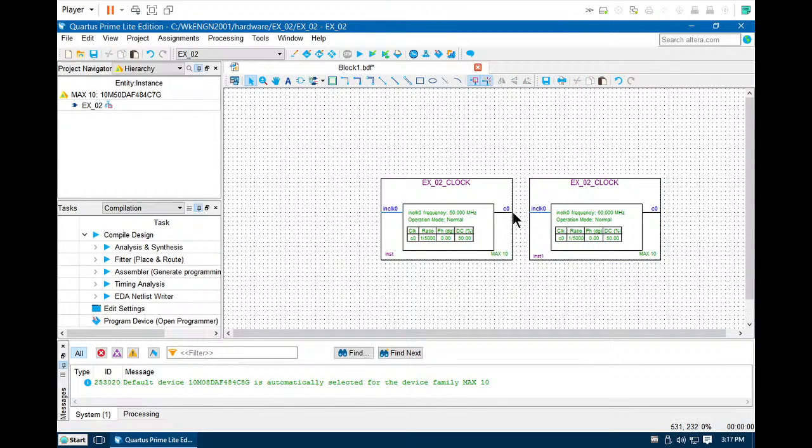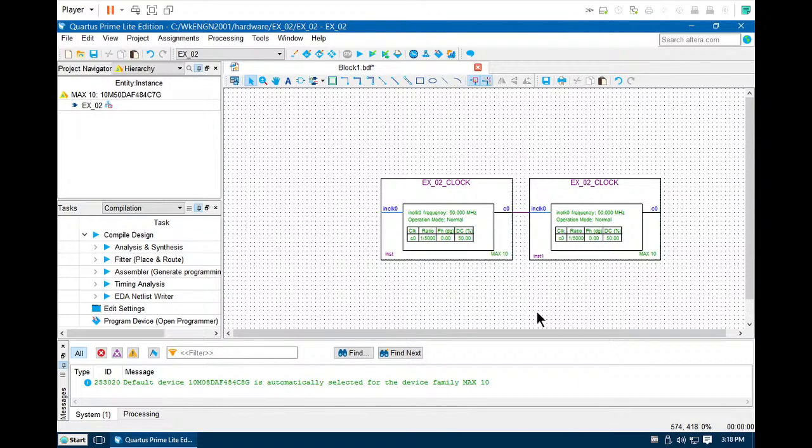So now you can connect between the two clocks. Here is slowed down by 5,000, here is another slowdown by 5,000. So combine them, you are slowing down the clock from 50 megahertz by 5,000 and then another 5,000.